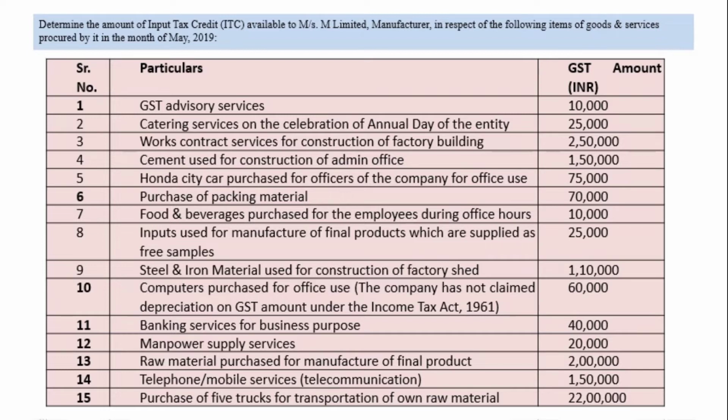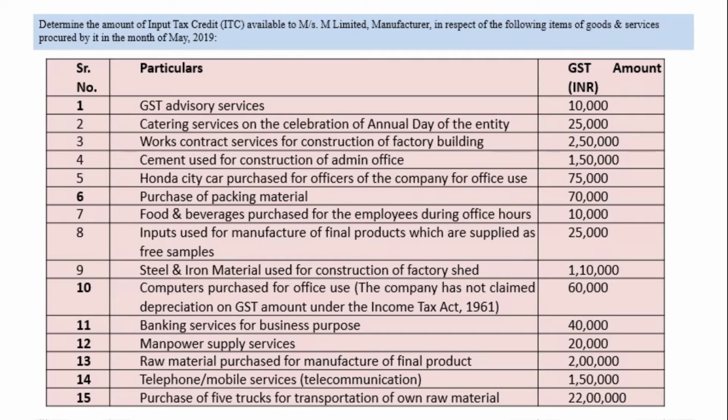What is the condition for section 17? A motor vehicle having capacity of less than 13 passengers is totally blocked even though it is used for office purpose. So the 75,000 GST paid on purchase of the Honda City car is not allowed, because its capacity is less than 13 passengers, even though it is used for office use.